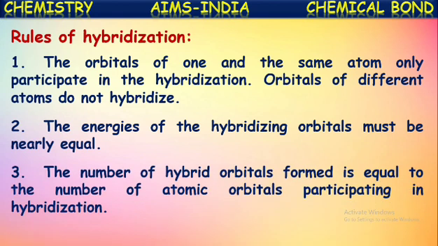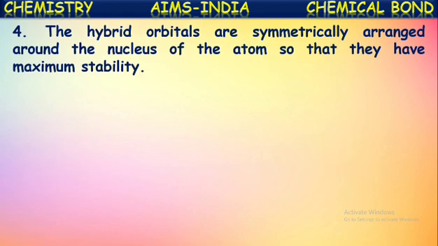The number of hybridized orbitals formed will be equal to the number of atomic orbitals participating in the hybridization. Okay, however many orbitals participate in the hybridization, the same number of hybridized orbitals will be formed. The hybrid orbitals are symmetrically arranged around the nucleus of the atom so that they have maximum stability.